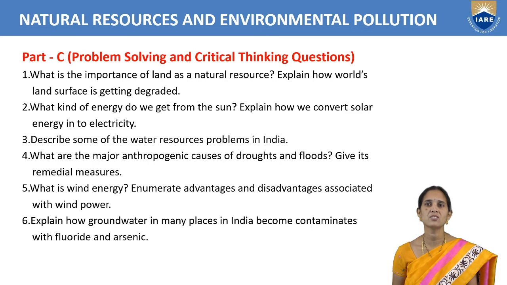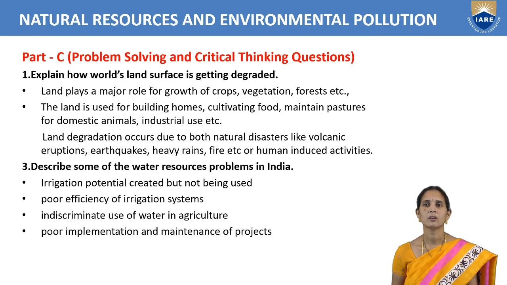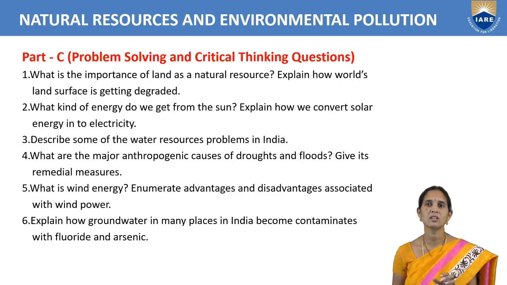What kind of energy do we get from the sun? We will get solar energy from the sun, that we have to write. Explain how to convert solar energy into electricity. We are using solar cells, semiconductors, silicon material, and when light energy falls on the solar cells, it will convert into electrical energy.